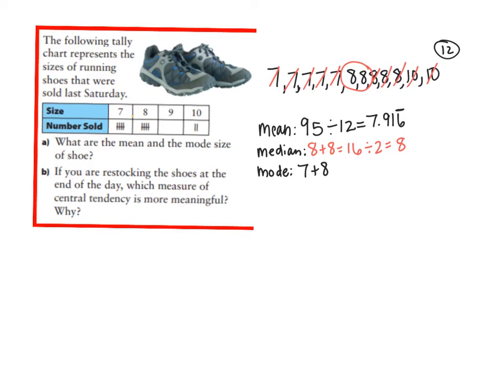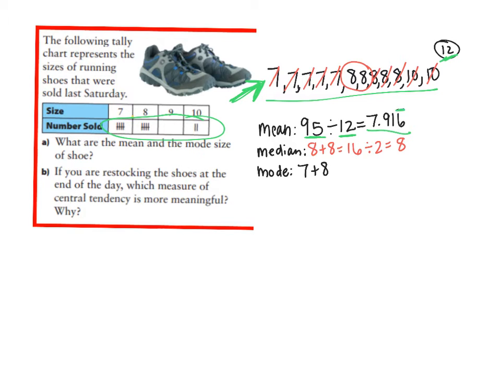Okay, on the previous slide, you were asked to take the numbers of running shoes that were sold last Saturday. And if you notice, I took the tallies here and I rewrote them out over here to the side. Okay, so 7, 7, 7, 7, 7, and then I have my 8s and then my 10s, which is a total of 12 numbers. I found the mean by adding all of them up and got 95, divided by 12, and I got an answer of just under 8.